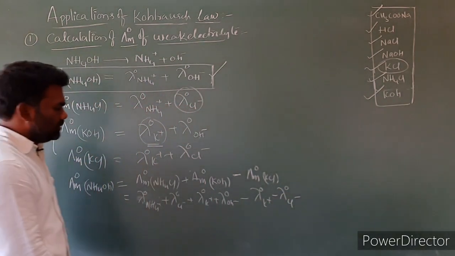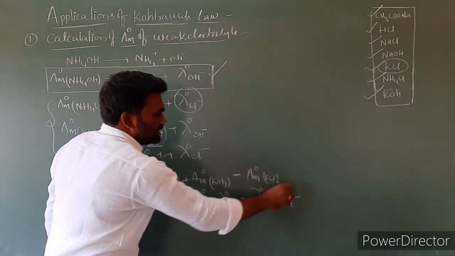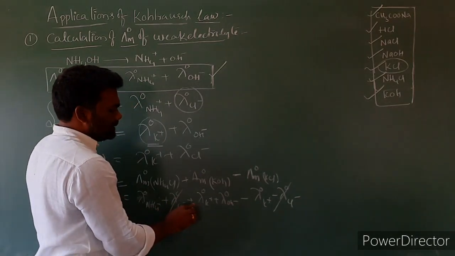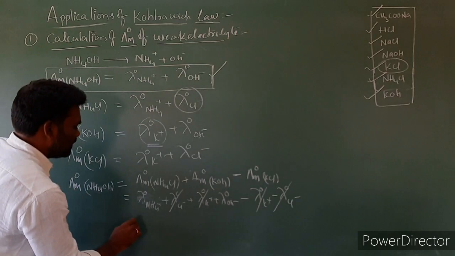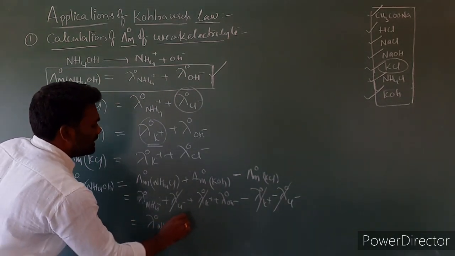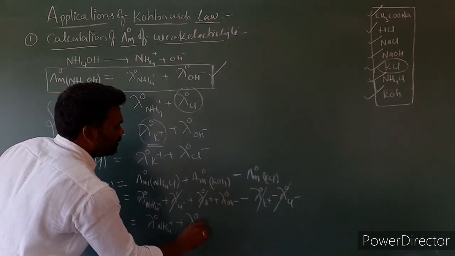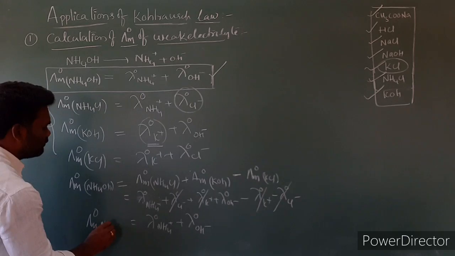So Cl minus cancels with Cl minus, and K plus cancels with K plus. Then what remains is lambda naught NH4 plus and lambda naught OH minus. This is lambda m naught NH4OH.